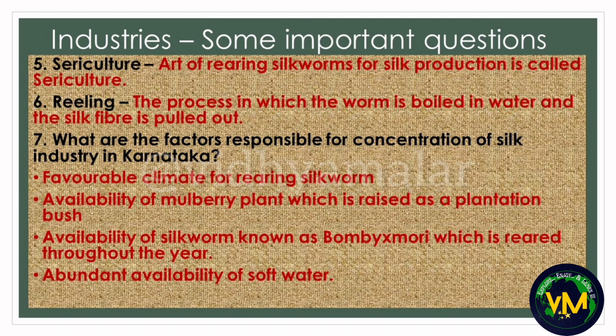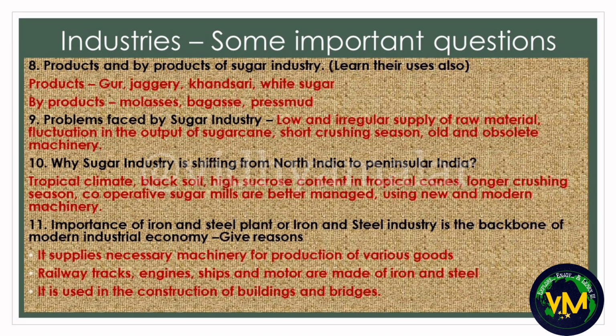Then this year sericulture is included for our exam, and many of them do not know what is reeling. It is a process in which the worm is boiled in water and the silk fiber is pulled out from it. And also know why Karnataka is famous for silk industry. Then coming to sugar, know the byproducts and products separately, and also learn the uses of them. Then problems faced by sugar industry and why sugar industry has shifted from North India to Peninsular India.